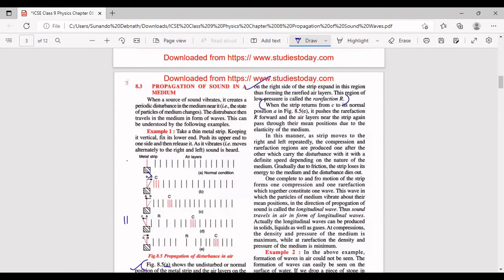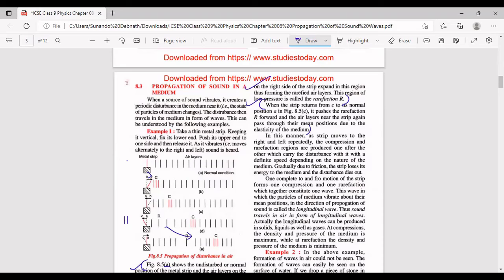And then this E again. What happens in E? When the strip returns from C to its normal position, it pushes the rarefaction R forward. Rarefaction is pushed forward, and the air layers near the strip again pass through their mean positions due to the elasticity of the medium.